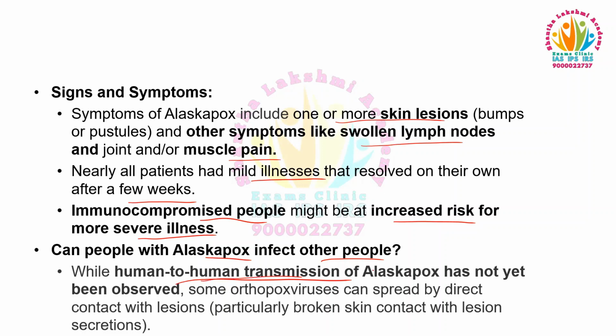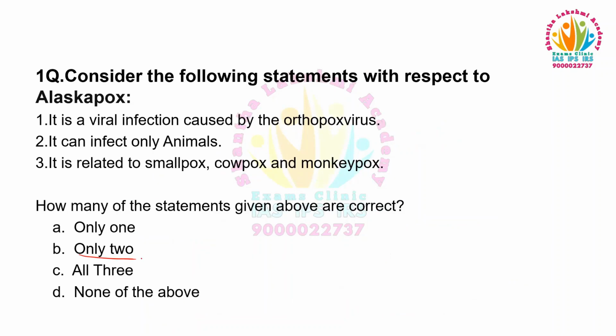While human-to-human transmission of Alaskapox has not yet been observed, some orthopox viruses can spread by direct contact with lesions, particularly broken skin contact with lesion secretions. So the answer is only 2, because it can infect both animals and humans.